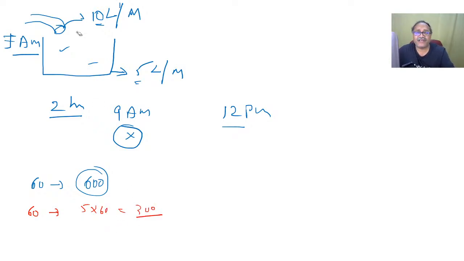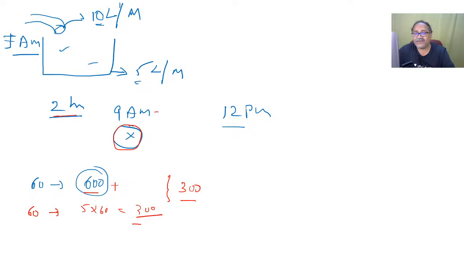Okay, so initially both were running for 2 hours. When both were running, it is filling only 300, because 600 is filled and 300 got emptied. So it's only 300 filled per hour. By 9 a.m., the leakage was noticed and it is closed. That means from there onwards only the filling tap was going on, filling 600 liters per hour.